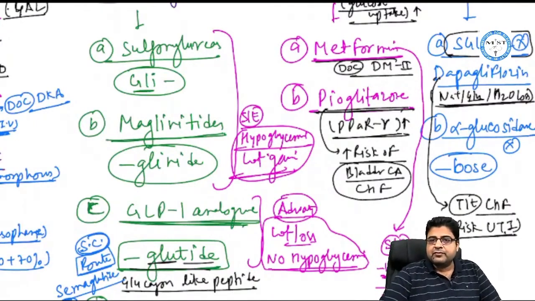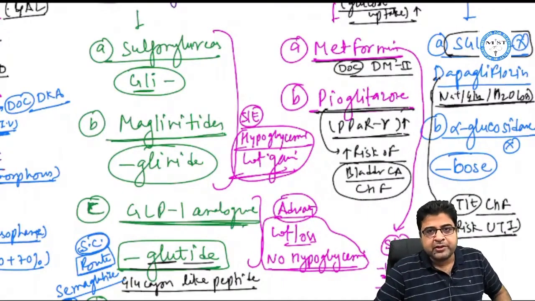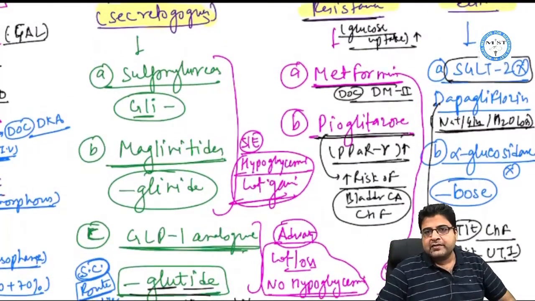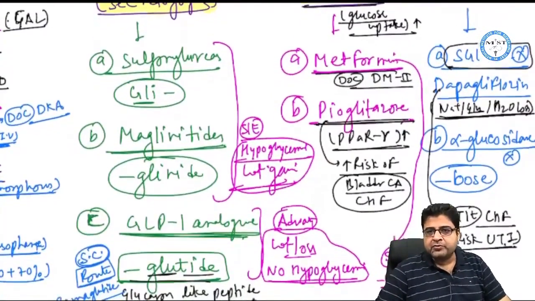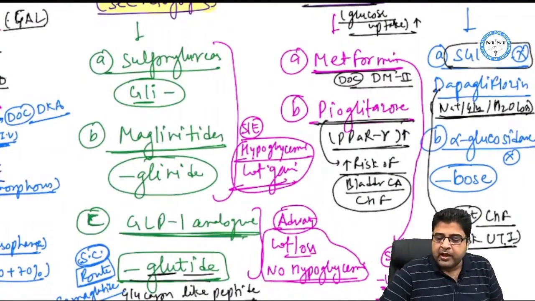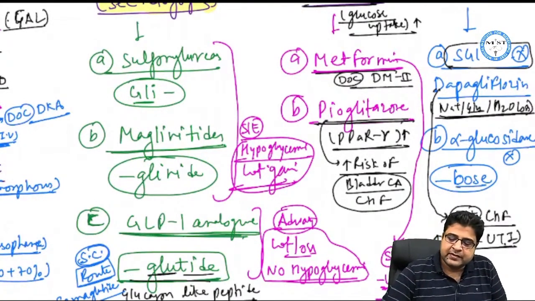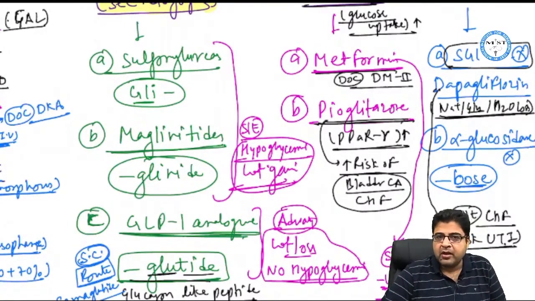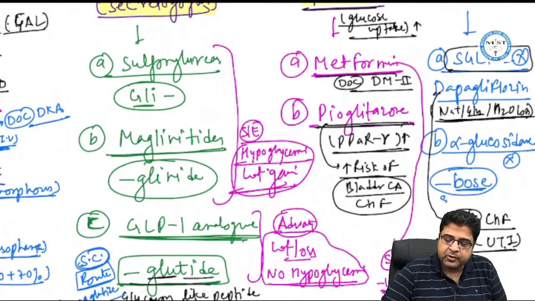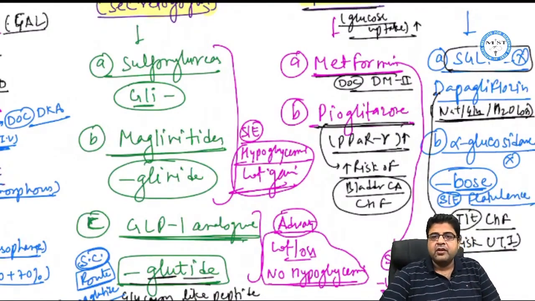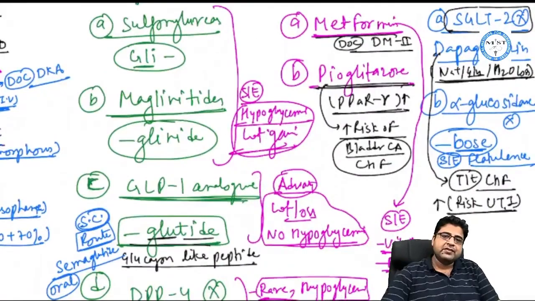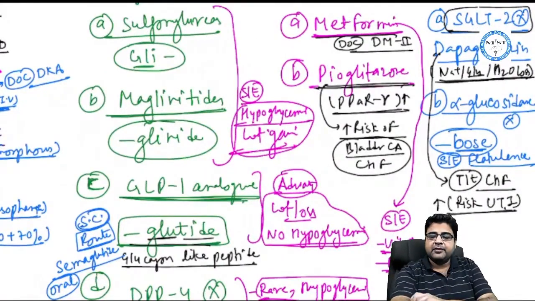Now we have some drugs which are inhibitors of glucose absorption in the small intestine. We call them alpha glucosidase inhibitors. These medicines have the word bose in their name, for example acarbose and voglibose. And whenever you give these medicines, they can cause flatulence as a side effect, right?